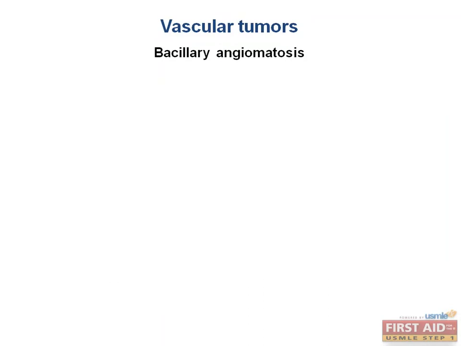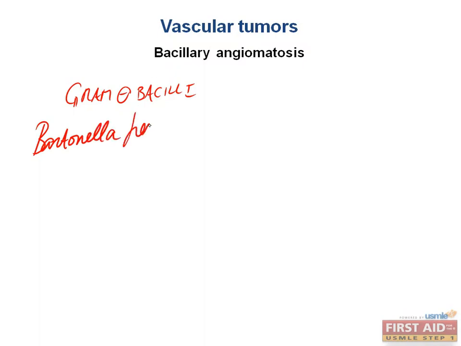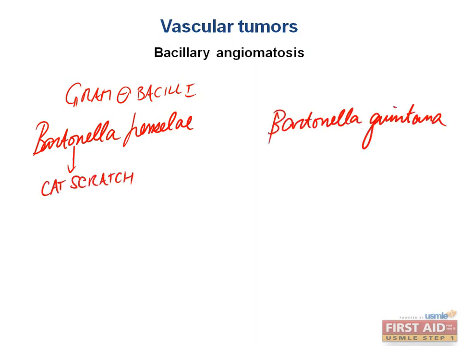Now, one of my favorites is bacillary angiomatosis, talked about all the time. These are vascular proliferations caused by two species of gram-negative bacilli. One of those is obviously Bartonella, but which one? Henselae, which is associated with what disease? Cat scratch. And also Bartonella quintana, which is transmitted by what?